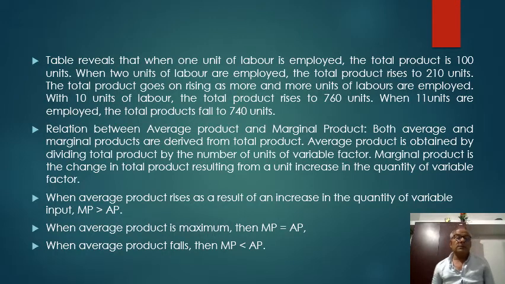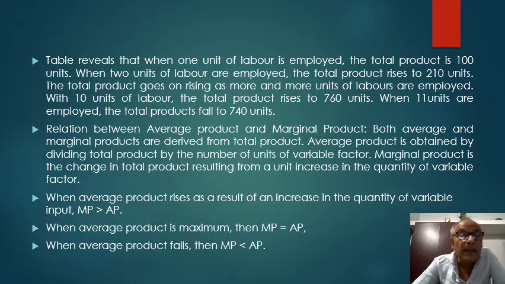We can examine the relation between average product and marginal product, because it is very remarkable. Both average and marginal products are derived from total product. Average product is obtained by dividing total product by the number of units of variable factor. Marginal product is the change in total product resulting from a unit increase in the quantity of variable factor.